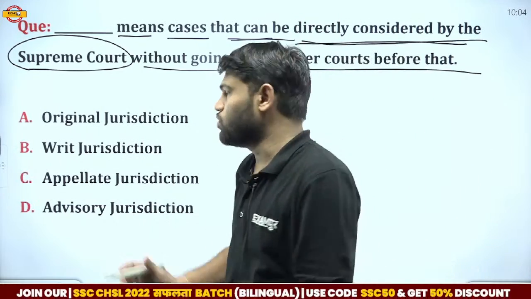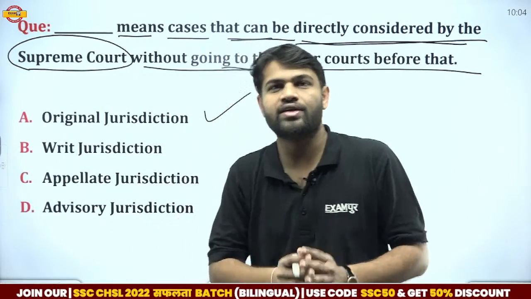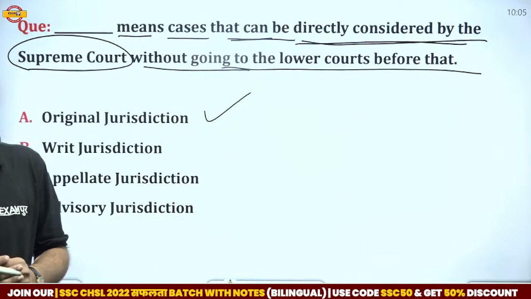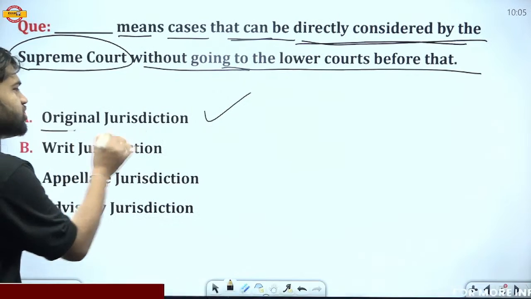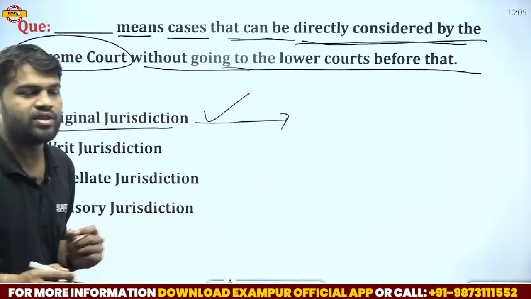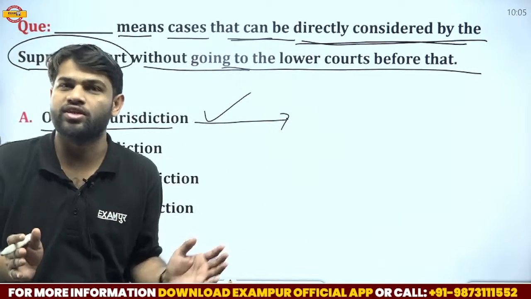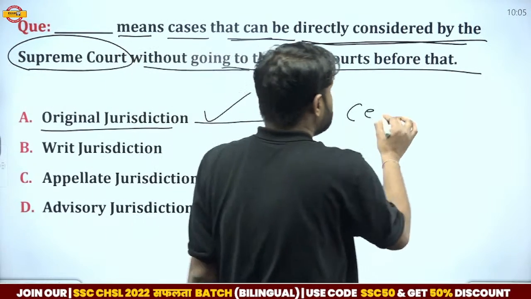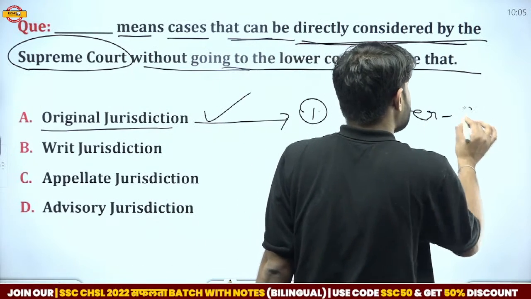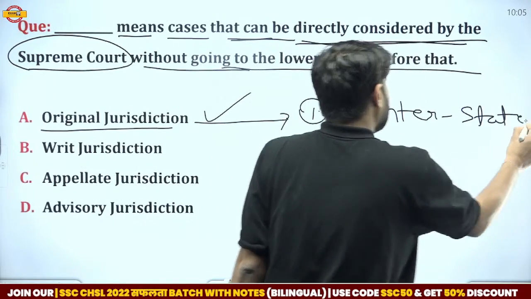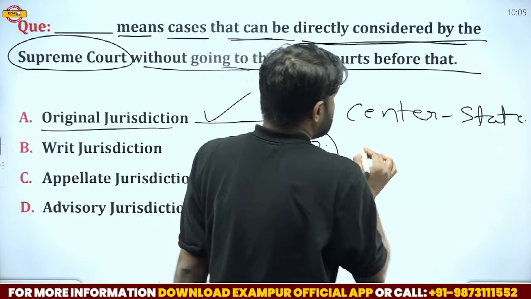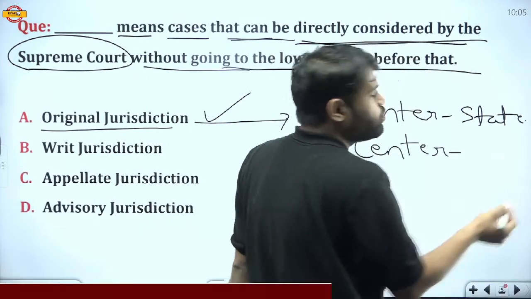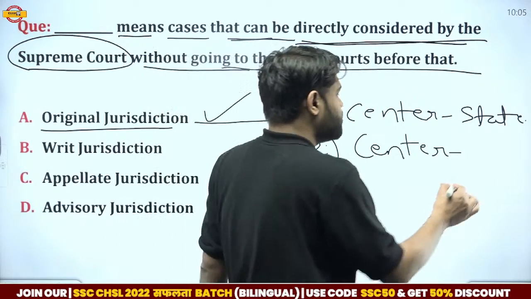So the correct answer is original jurisdiction, in which the Supreme Court takes decisions on its own, not going to the lower courts. Which type of cases are included in original jurisdiction? So guys, there are a few examples. First one is if there is a dispute between the center and a state. Then if there is a dispute between the center and more than two states.